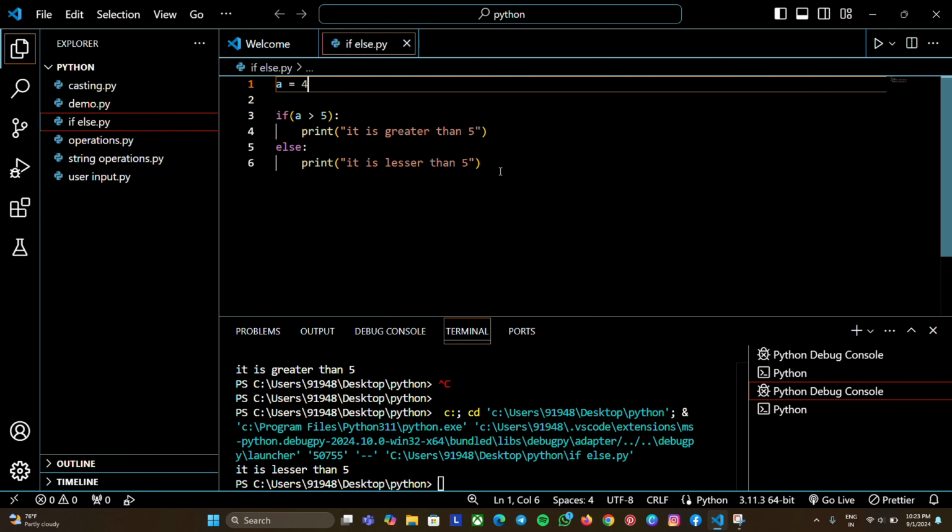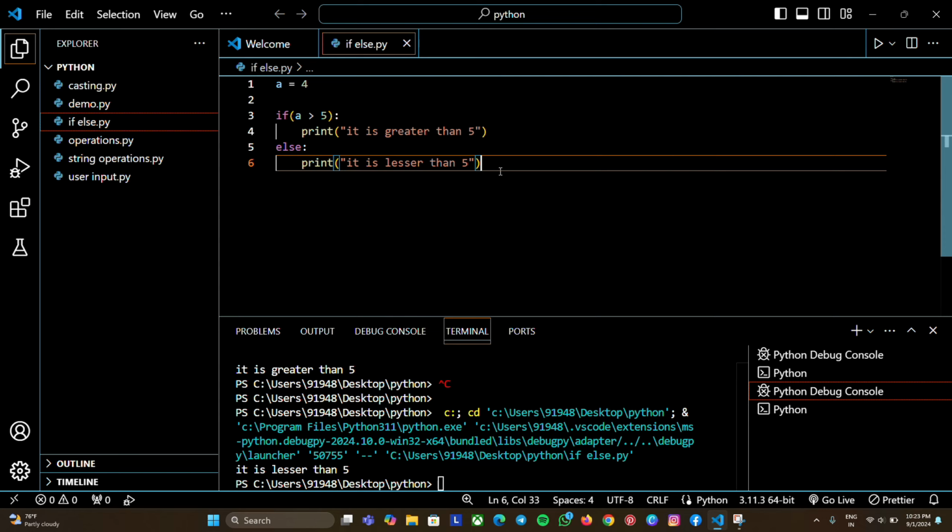Try to do more examples and questions with if else. Try different tasks with if else so that you can understand it properly and clearly.